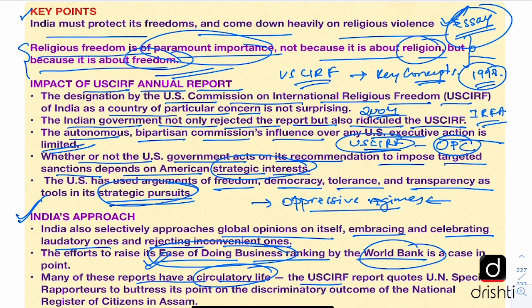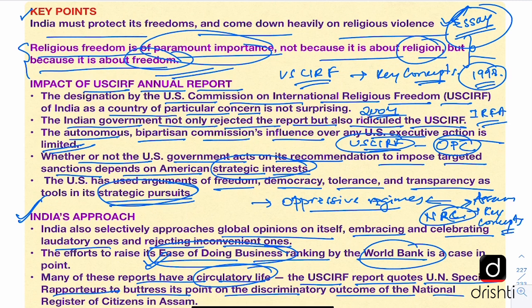It says that the USCIRF report has quoted the UN Special Rapporteur to buttress its point on the discriminatory outcome of the National Register of Citizens in Assam. This NRC exercise in Assam, which we'll see in detail in the key concept section, has also been a point of concern, where the UN Special Rapporteur has said that this NRC exercise has been largely discriminatory. This has been quoted by USCIRF in its report to further strengthen its point that India has not been fair to its minorities.